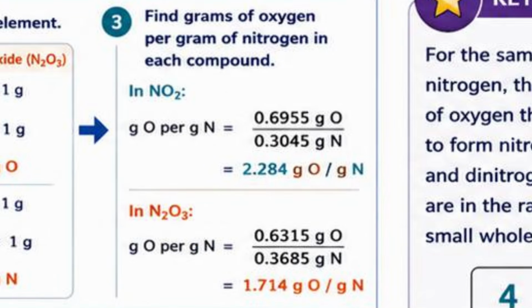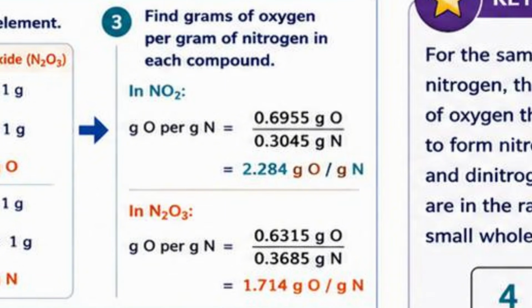For nitrogen dioxide, we divide 0.6955 by 0.3045. And that is equal to 2.284. So, 1 gram of nitrogen combines with 2.284 grams of oxygen. Now, for dinitrogen trioxide, we divide 0.6315 over 0.3685, that is equal to 1.714. So, 1 gram of nitrogen combines with 1.714 grams of oxygen.